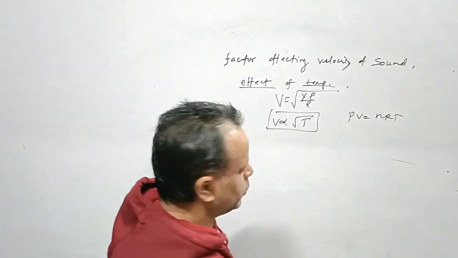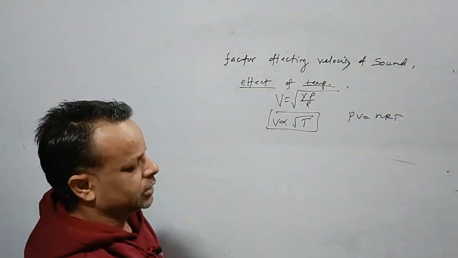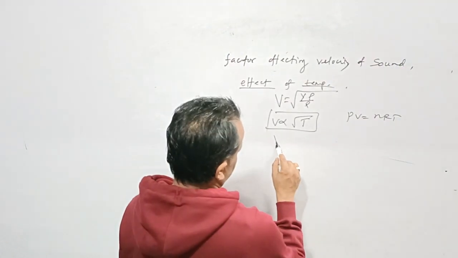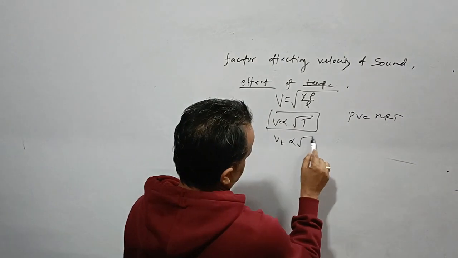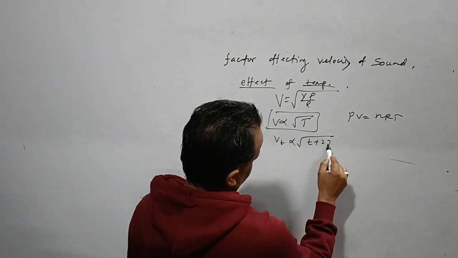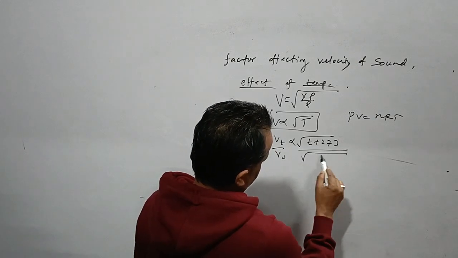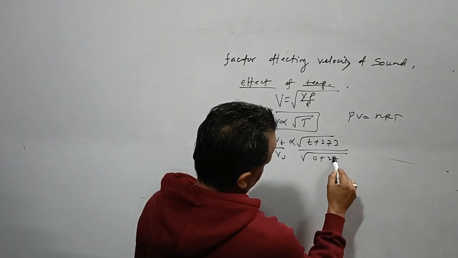Suppose we want the exact value of the variation. We'll see that Vt is what? We'll convert into Kelvin. Suppose it is 0, we have 0 plus 273.